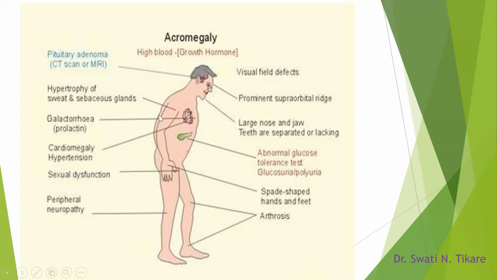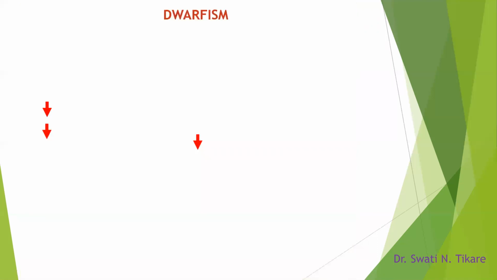Then galactorrhea, increased breast tissue, gynecomastia, cardiomegaly, and many viscera may be enlarged. There may be sexual dysfunction, and peripheral neuropathy may be there. So these are the minor, other things. If you remember the major ones, it will suffice. Then there is an abnormal glucose tolerance test and higher glucose levels.